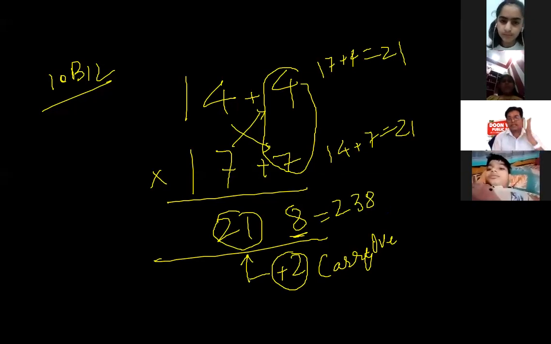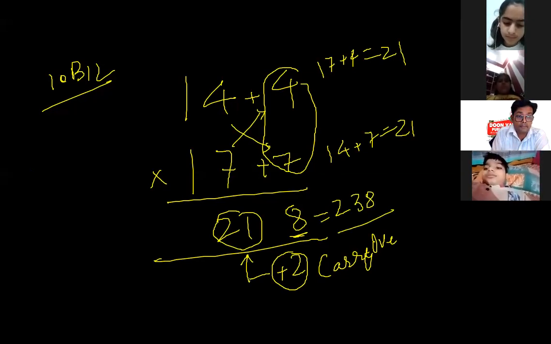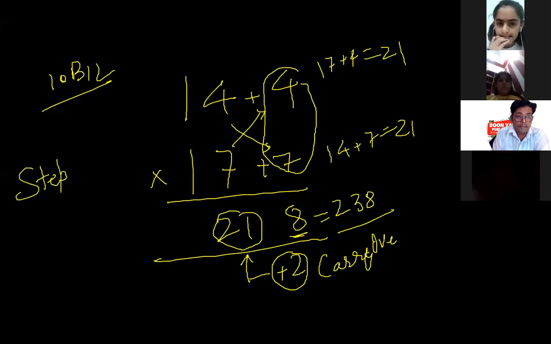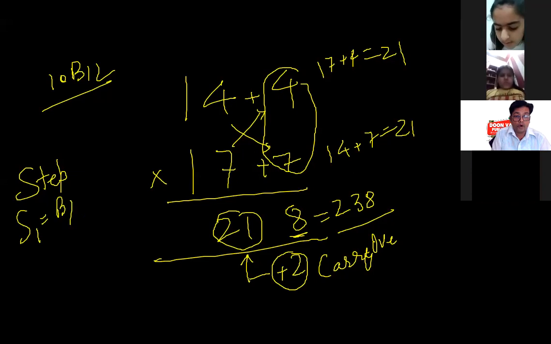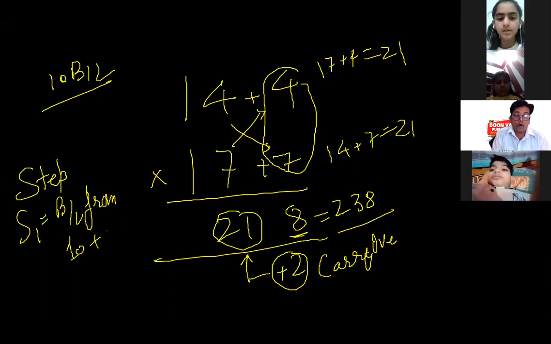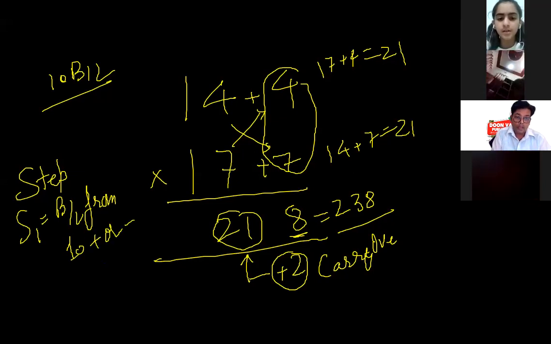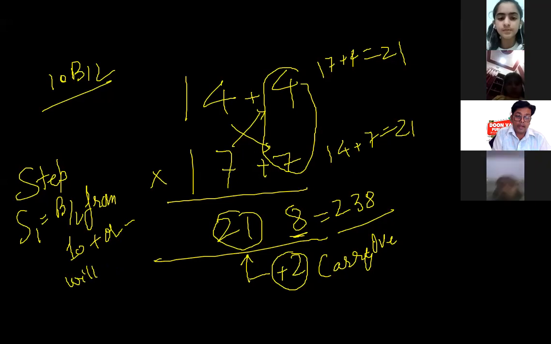You have to practice. There are 2 steps. First step, balance from 10, plus or minus, and multiply.